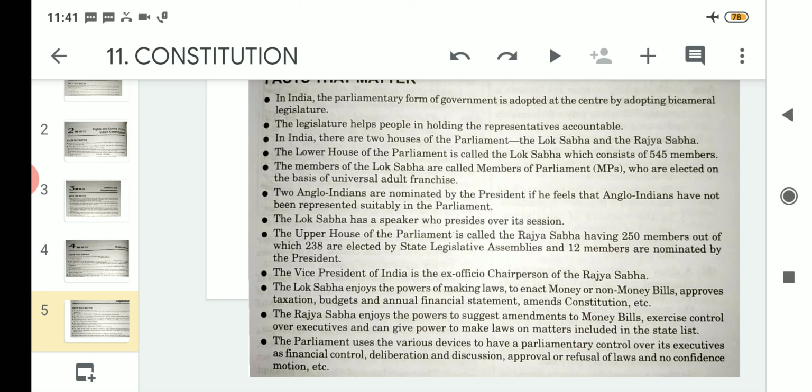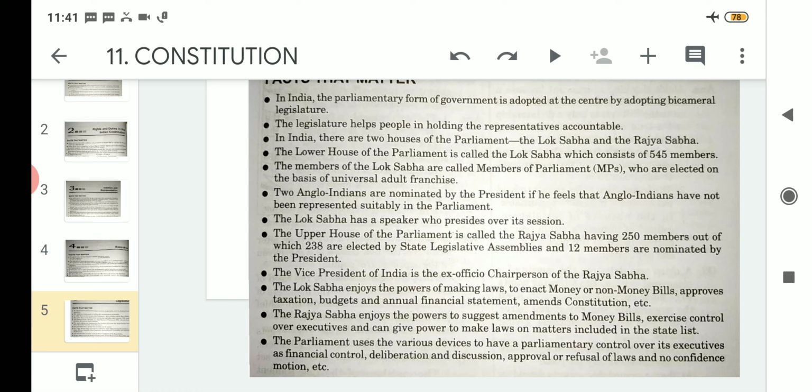these relate to money bills, that means they can suggest changes or amendments related to money bills. The Rajya Sabha can also exercise control over the executive, and it has the power to make laws on matters included in the state list. Whatever various things have been included in the state list, based on that state list, the Rajya Sabha has the power to make laws on those particular things.